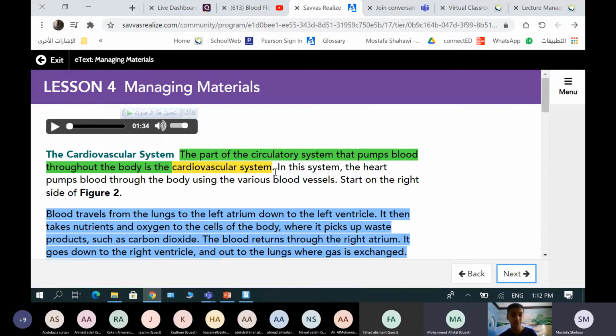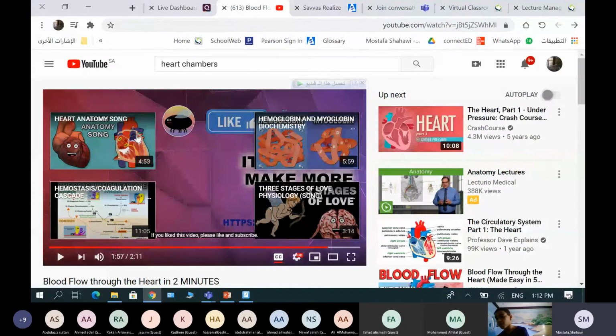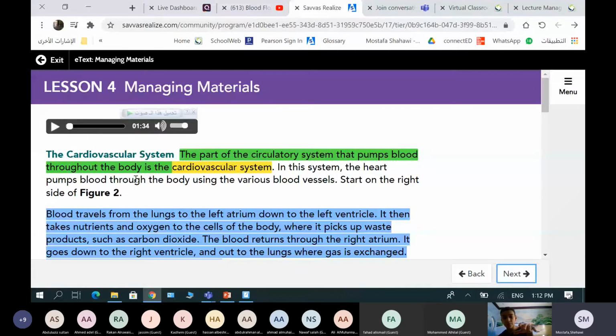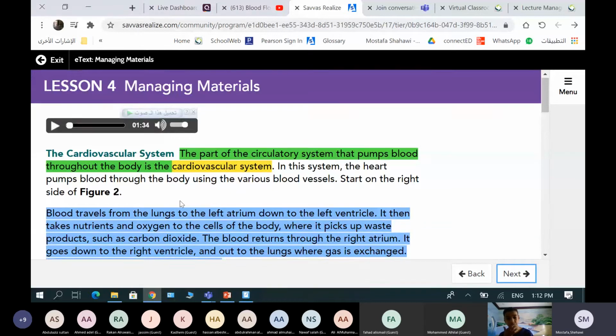Okay, the cardiovascular system is this system. The heart pumps blood throughout the body using the various blood vessels. The video that we see here is the cardiovascular system. The heart here is the cardiovascular system. Okay, this is the definition of it. It carries blood throughout the body.